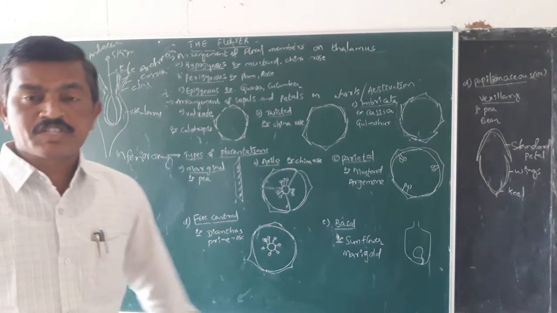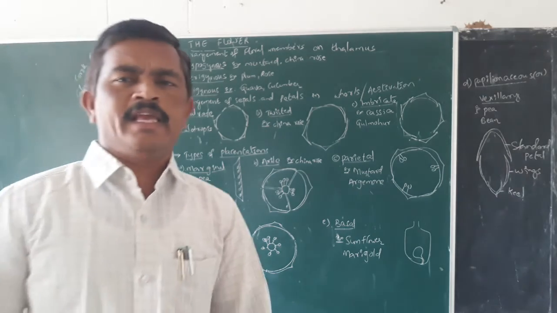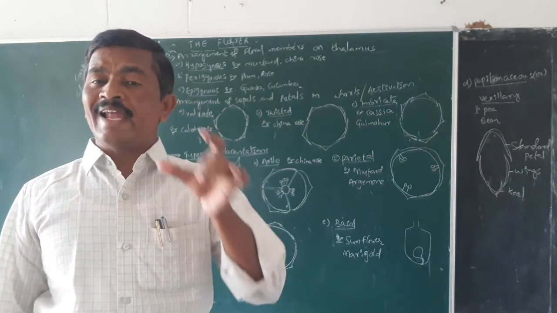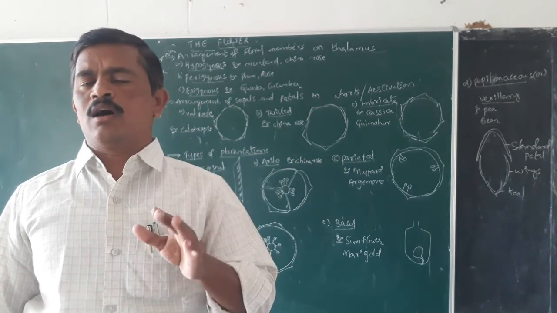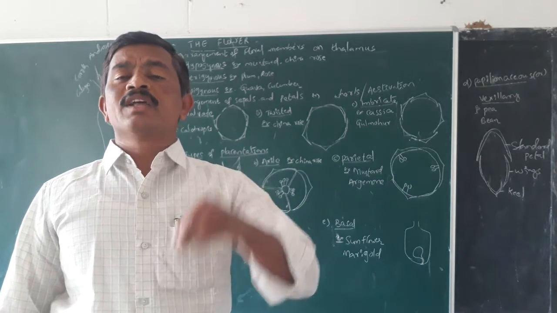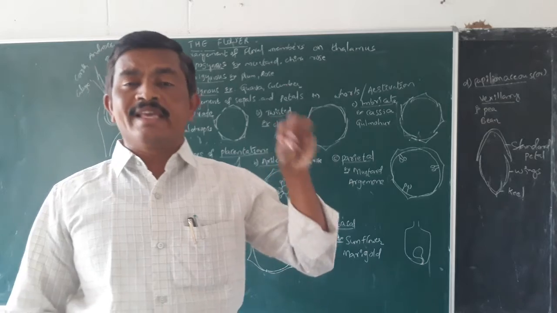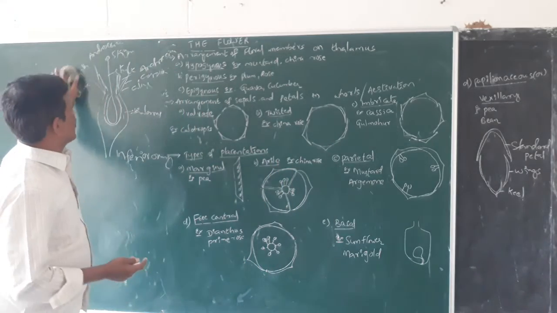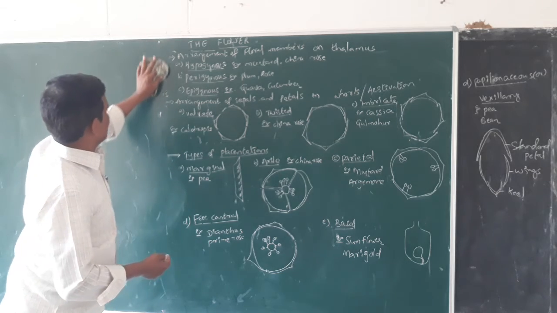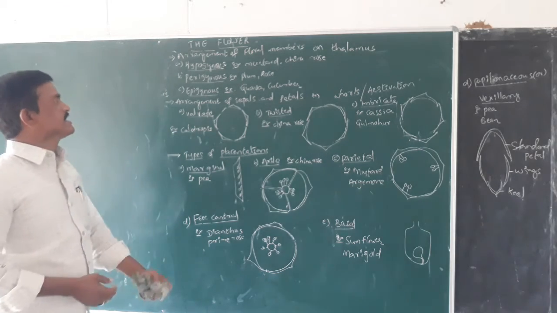And the aestivation, another important aspect. Aestivation means the mode of arrangement of calyx or corolla, or sepals and petals, in bud condition of a flower. The mode of arrangement of calyx or corolla in bud condition of a flower is called aestivation.